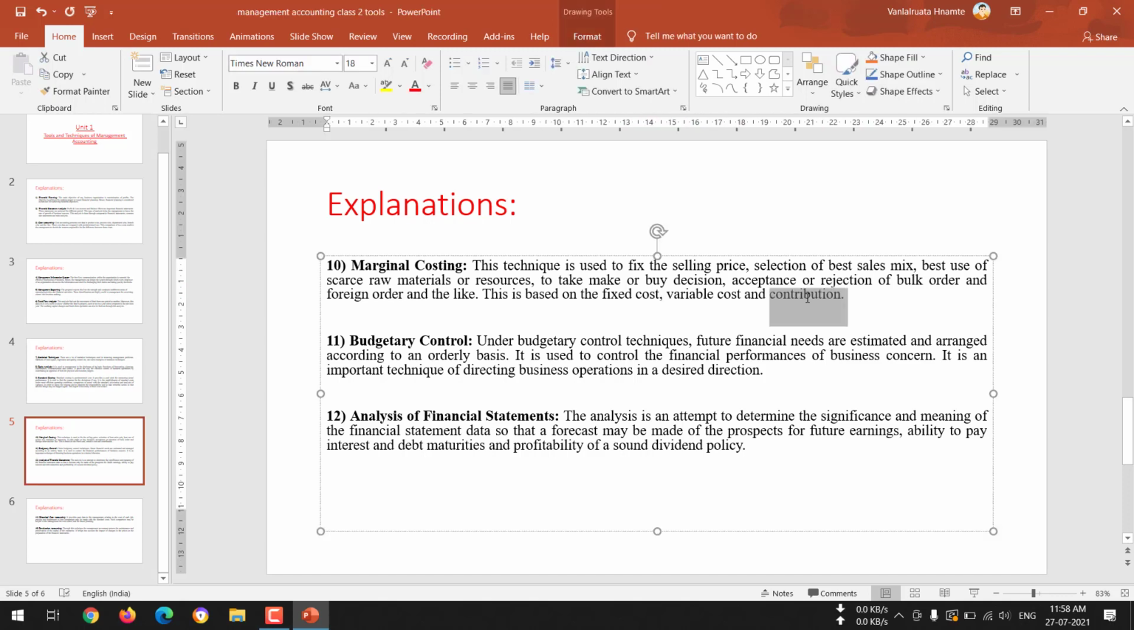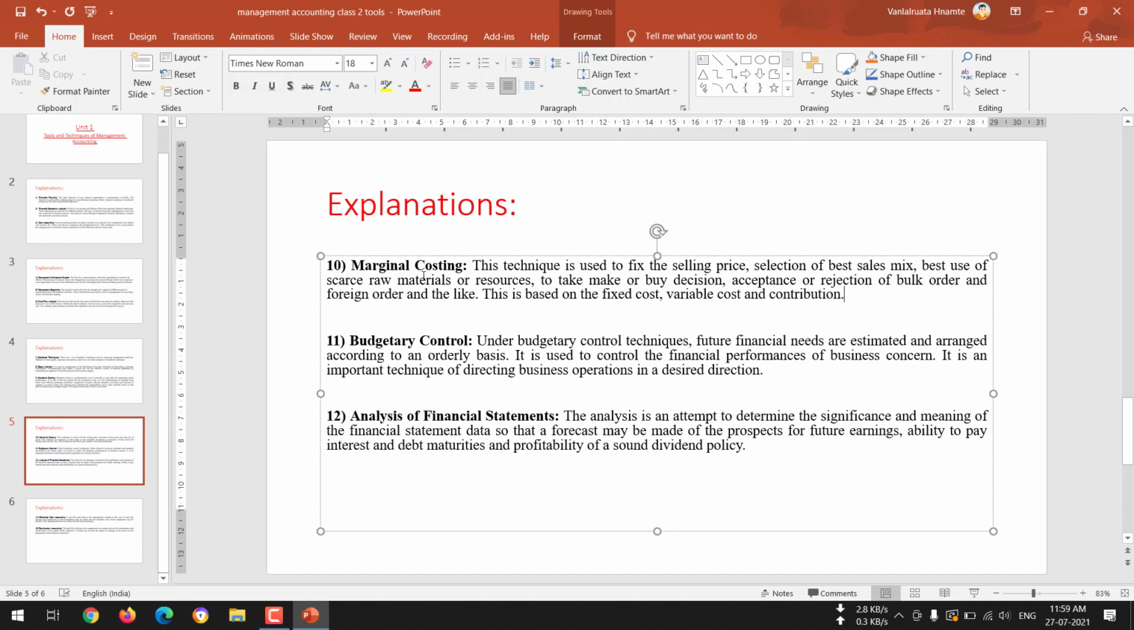And contribution, as I told you, contribution is the difference between the sales and the variable cost. Whatever sales amount you are getting, meaning the price at which you are going to sell that product, minus all these variable costs gives you the contribution.